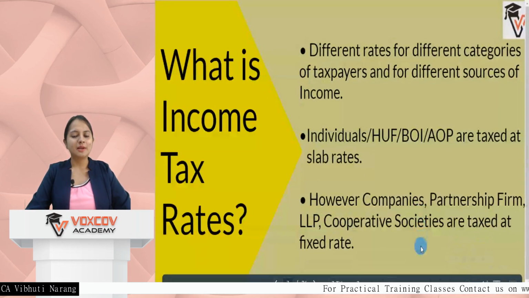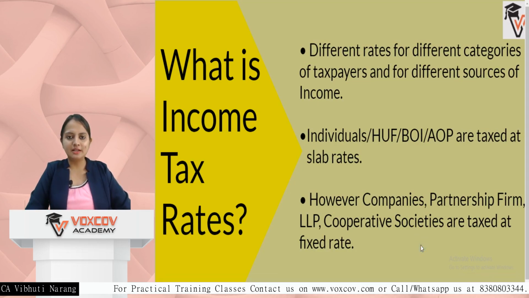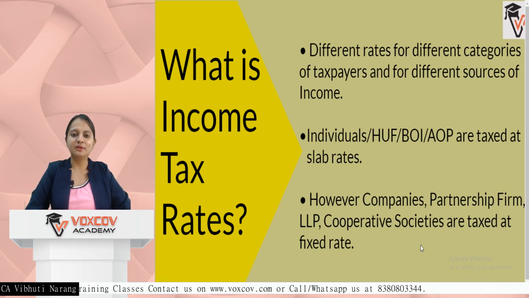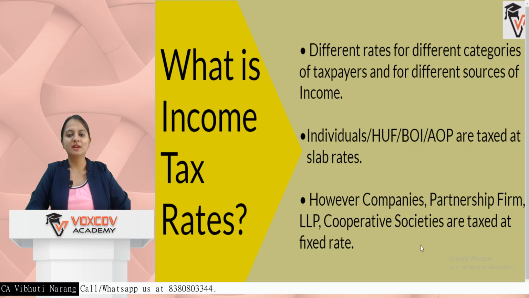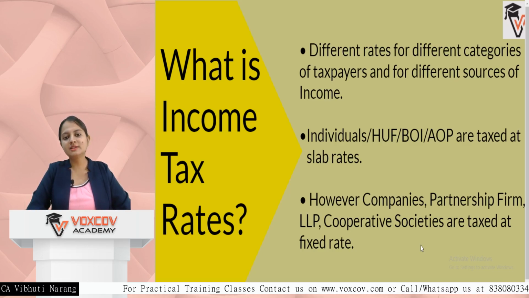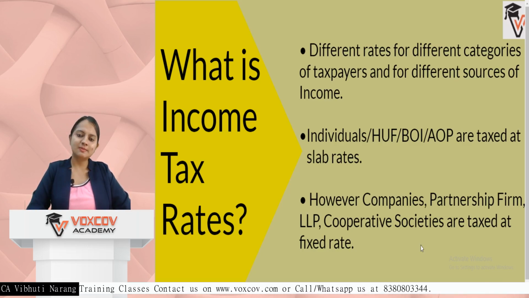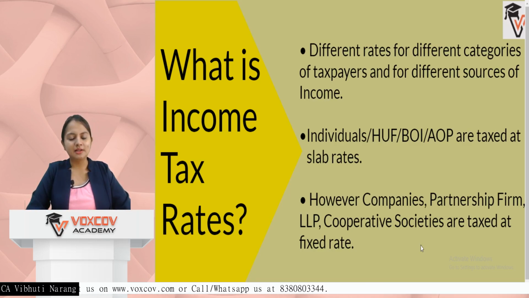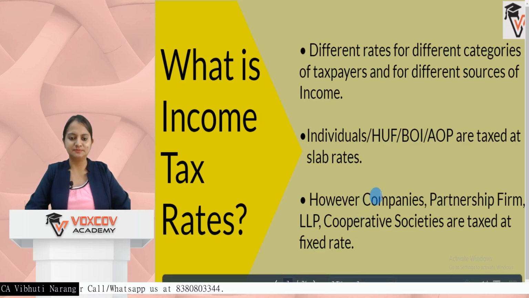First of all, what are income tax rates? Income tax rates are the different rates for different categories of taxpayers and for the different types of income sources generated by the taxpayer or the assessee. In case of individual and HUF, we have a simple slab rate system. Also for BOI, AOP and AJP, slab rate is followed. But for companies, partnership firms, LLPs and local authorities, we have a fixed tax rate system, that is, irrespective of the amount of income earned, the tax rate is fixed in nature.